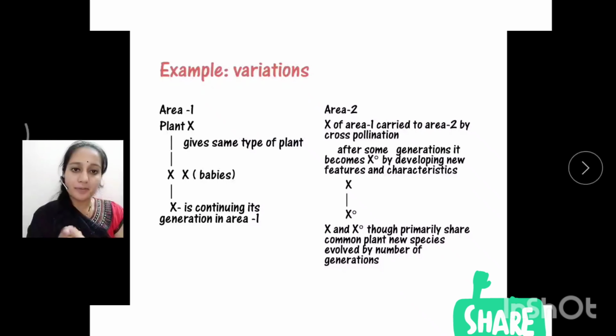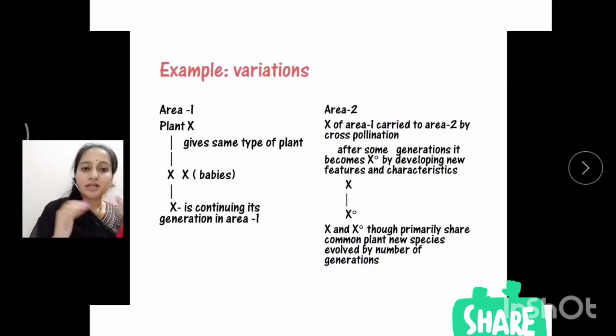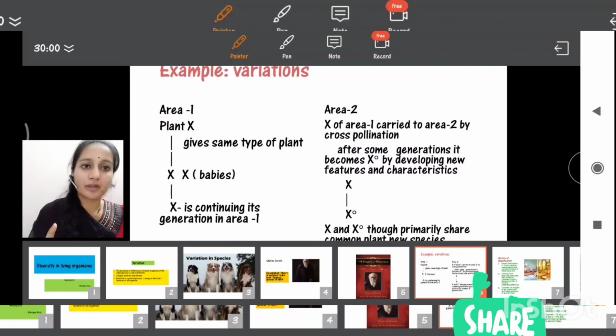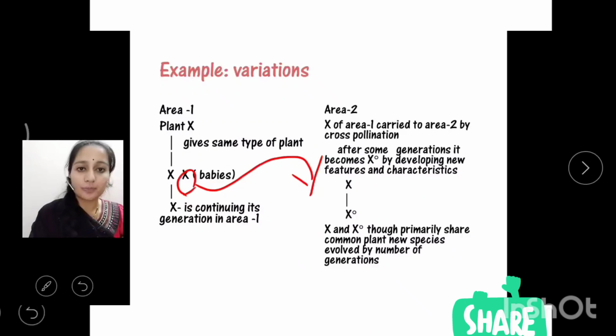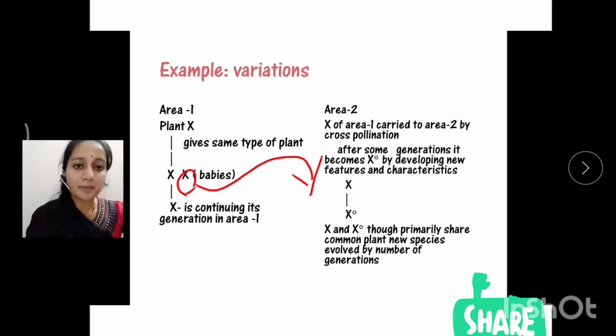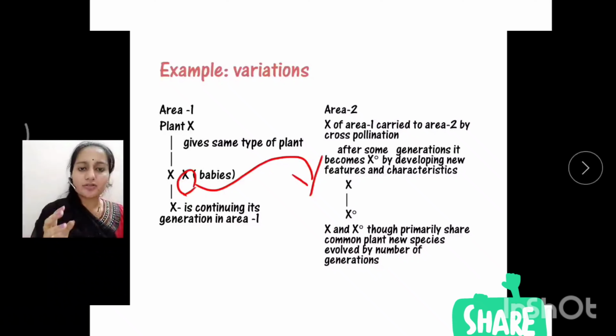Out of these two baby plants, one plant continues its generation in area 1. In some cases the other baby plant moves from area 1 to area 2. The conditions present in area 1 will be different from area 2.